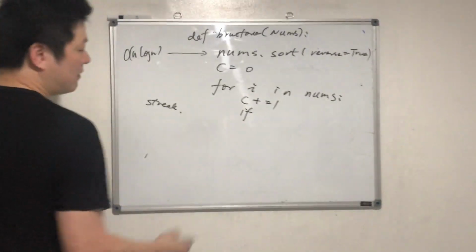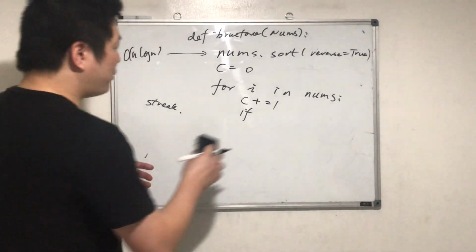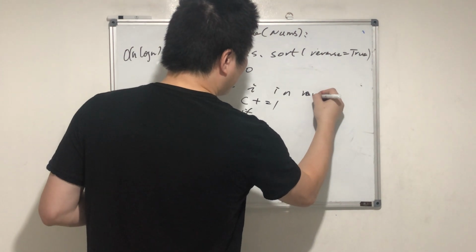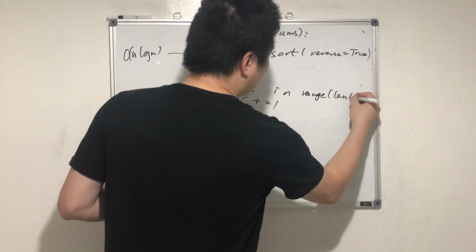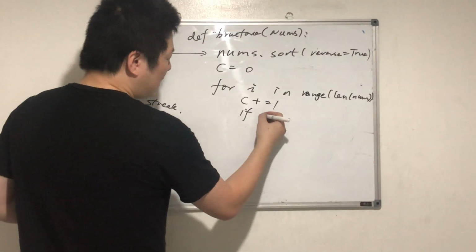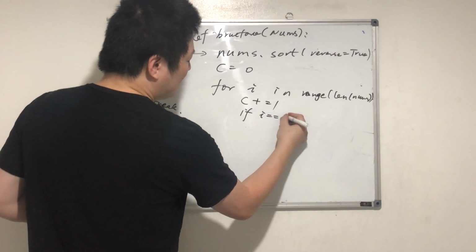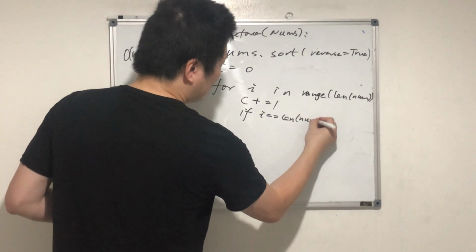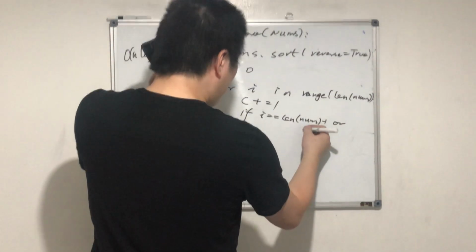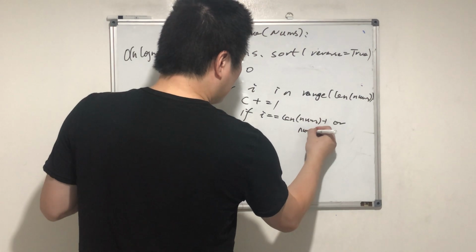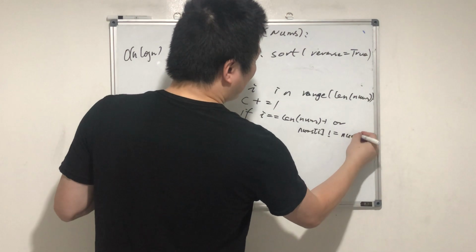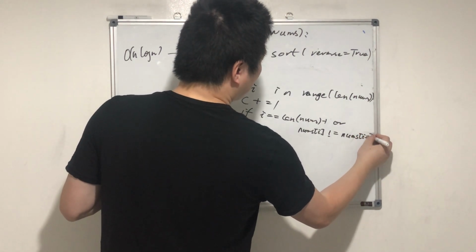And if, actually I'm not going through the numbers directly, I will go into the range of the indexes, the length of nums, because I need to use the indexes. If it's the last number, i equals len(nums) minus 1, or if nums[i] does not equal the next number, so what should we do?